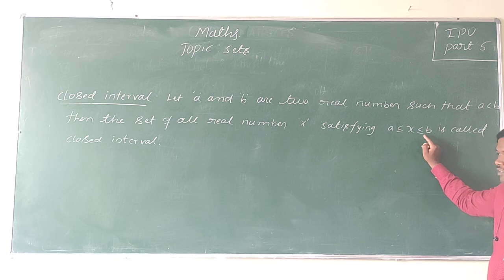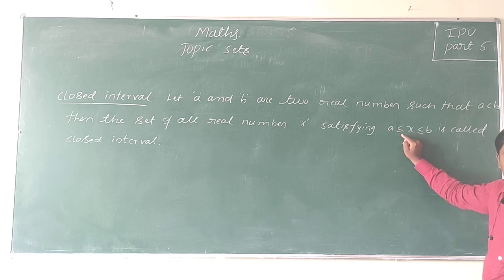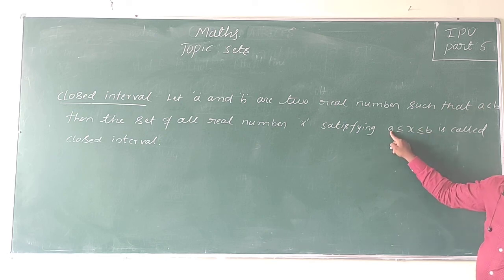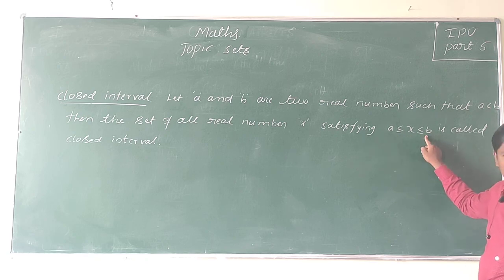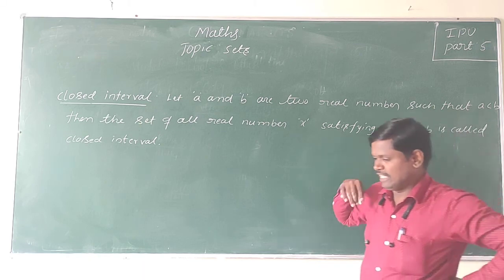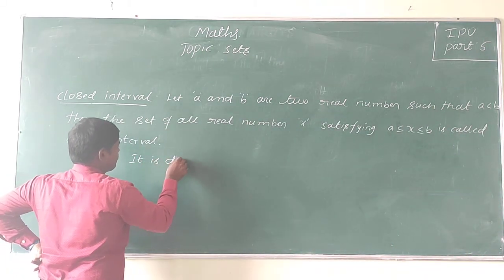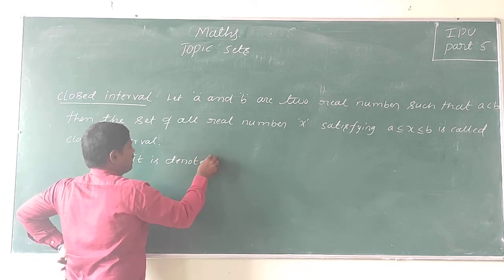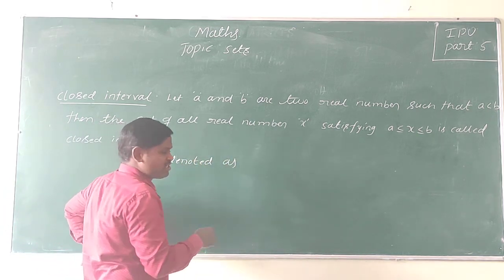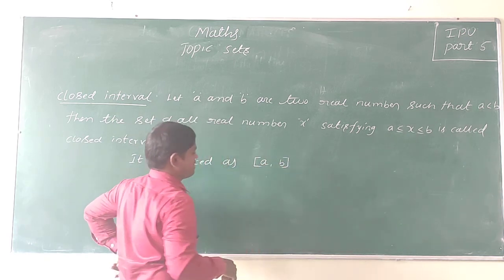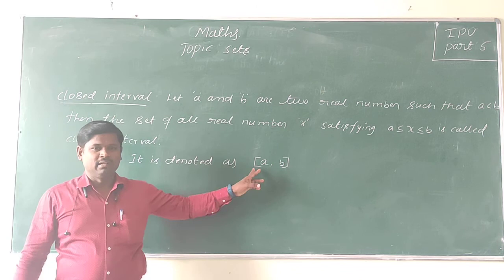Observe it carefully. Here it is less than or equal to. So A less than or equal to X less than or equal to B means the set of all real numbers between A and B, including A and including B. It is denoted as a closed bracket A comma B. So this is the closed interval.